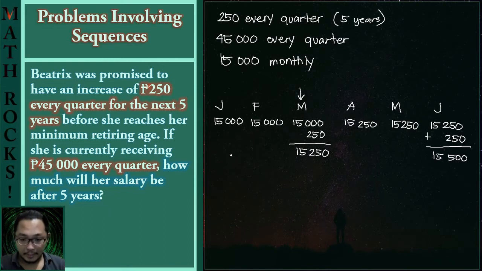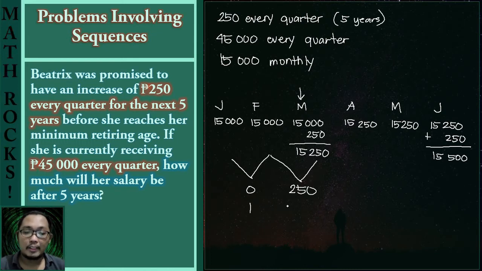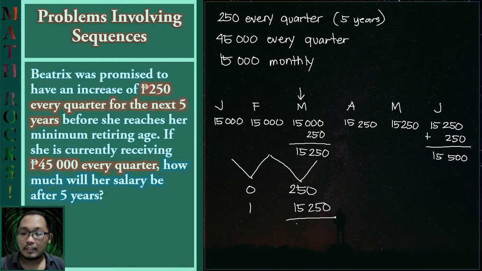And if we would like to investigate these numbers, then we have to check if there is a common difference or a common ratio. Obviously, the difference between these two numbers is 0, and the quotient is 1. And having these two numbers, 15,000 and 15,250, the difference would be 250 while the quotient is a fraction, 15,250 over 15,000.